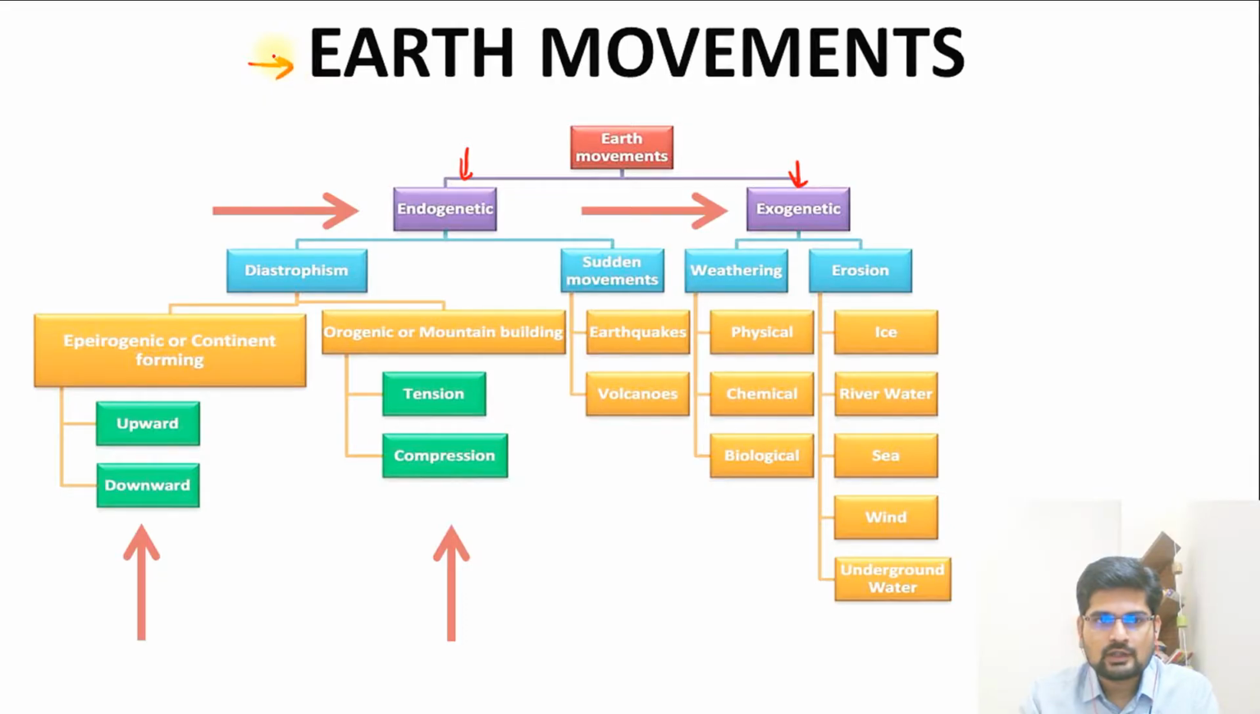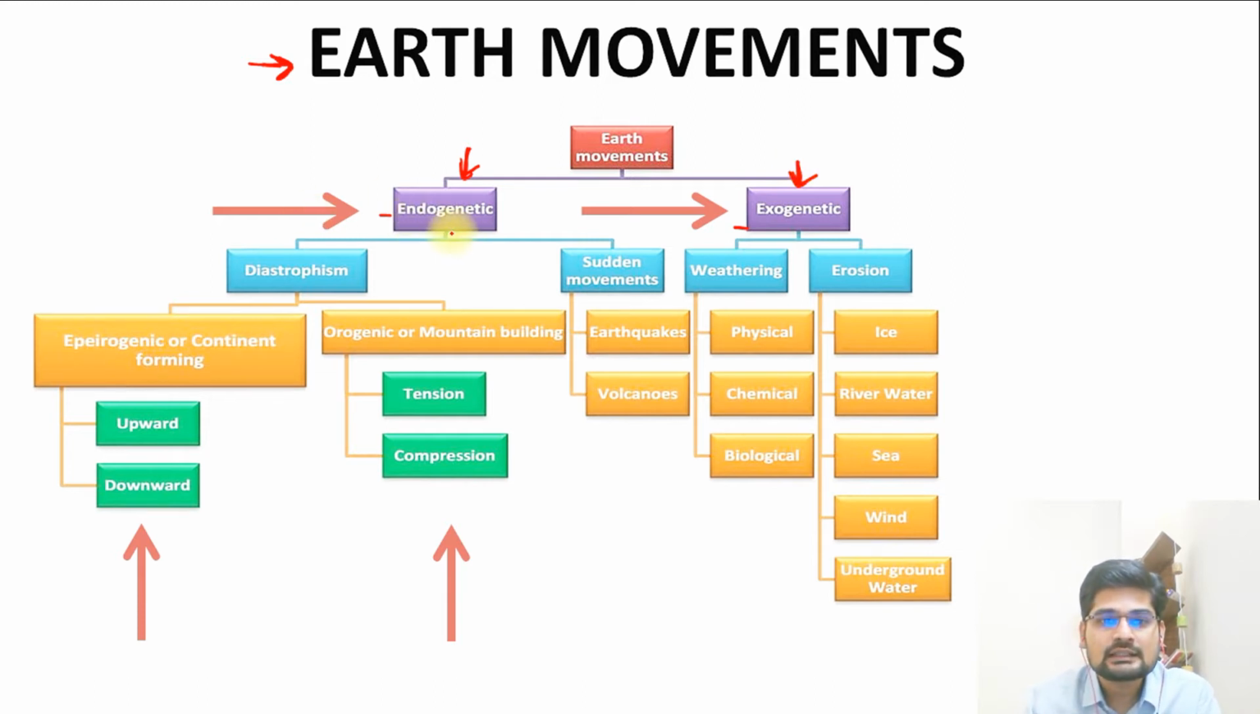So now let's learn about the earth movements. Earth movements have been classified into these two categories first, which are endogenetic and exogenetic. So what is this endo and exo? Endo basically means from within, so it is internal in nature, and exo is from outside, so it is external in nature. So endogenetic forces or movements and exogenetic forces lead to external kinds of movements. These are the two major categories.